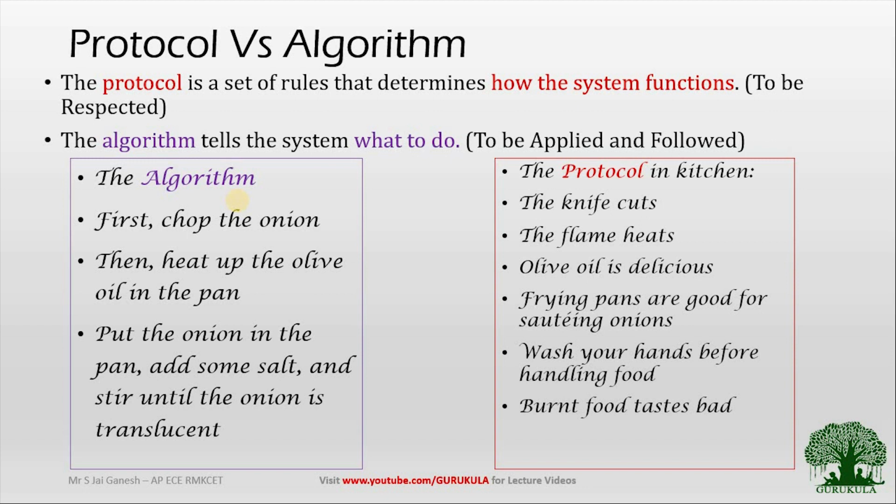So the protocol says that you will have to use a knife to cut the onion. An onion can be cut in several ways, and you can use any other kitchen gadget to cut it, but using a knife will give you freedom, and it will give you a nice shape. That is what the protocol says.